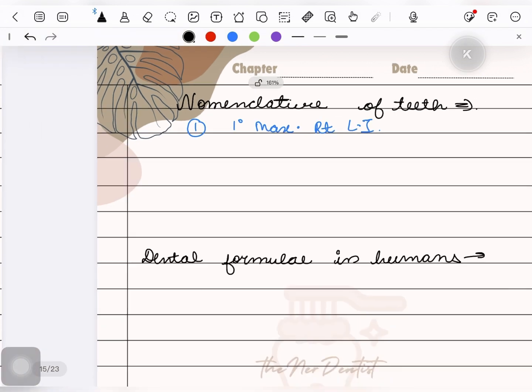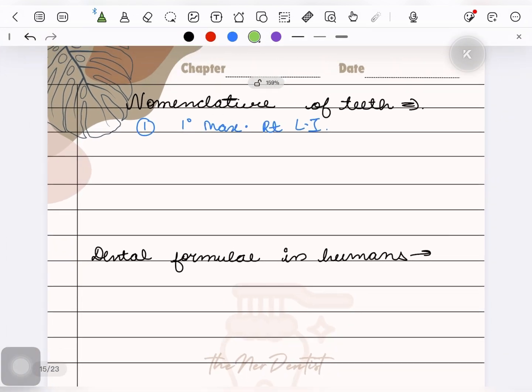We have to start with the set first, whether the set is primary or permanent. And then we have to tell the arch, if it is a maxillary or the mandibular arch. So this is a maxillary arch. And then we have to tell the side, if it is from the right side or the left.